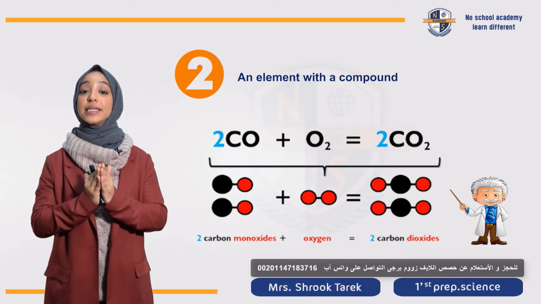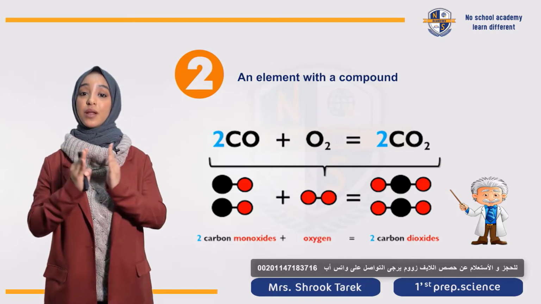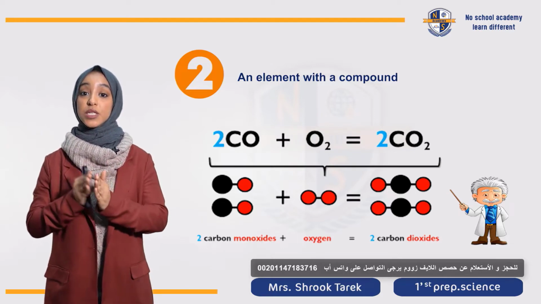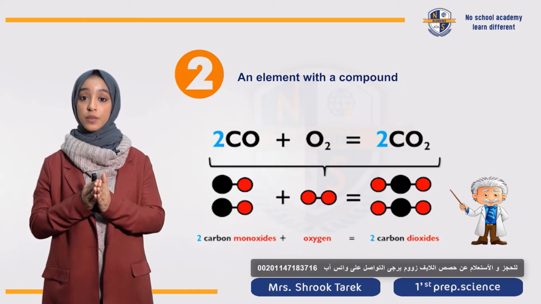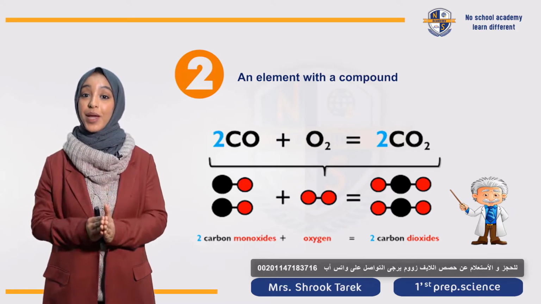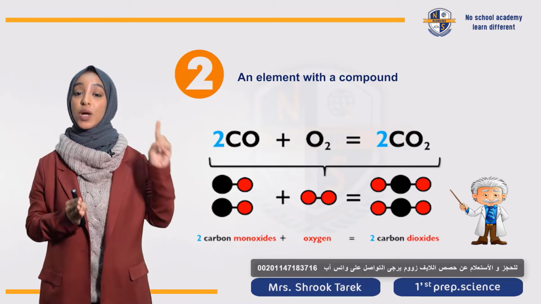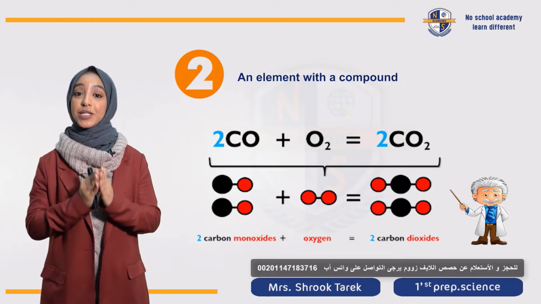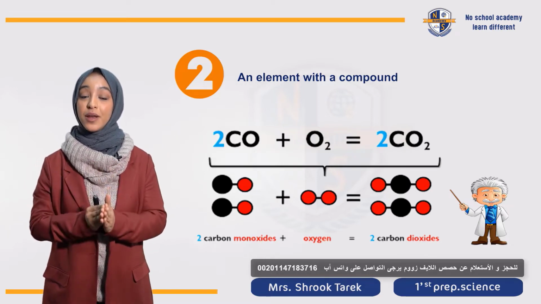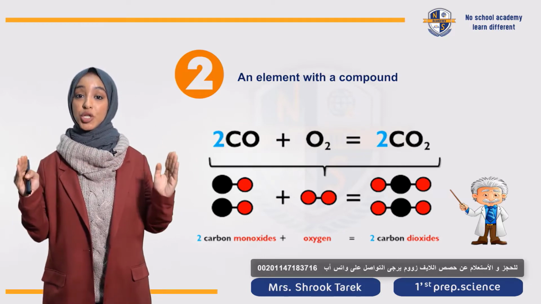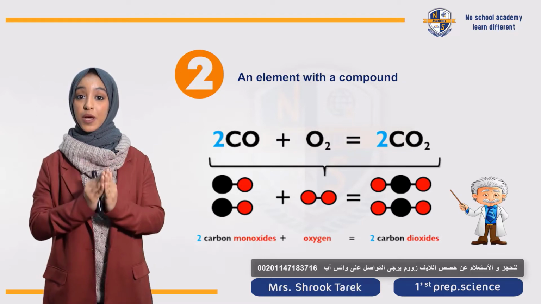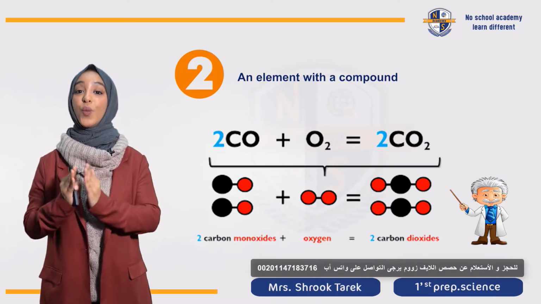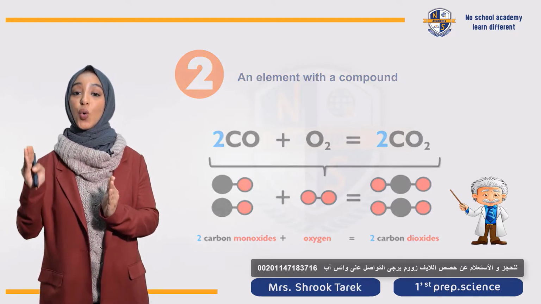First, we must make sure it's a balanced chemical equation. The end product is 2CO2. So I have 2 carbon atoms, so I also need to add 2 carbons in the reactant side. So the final product of the chemical equation will be 2 carbon monoxide plus O2 will give 2CO2.